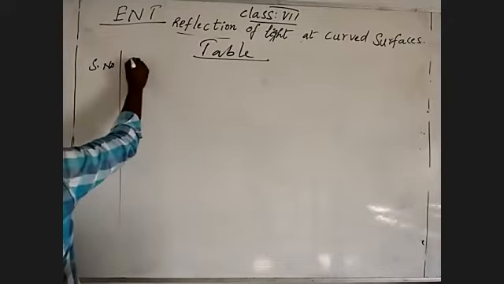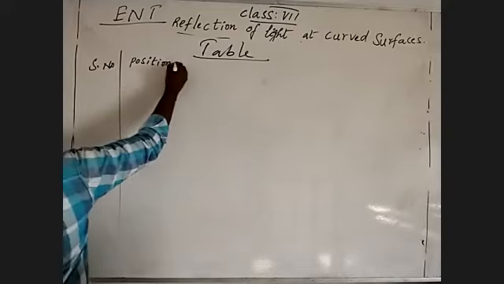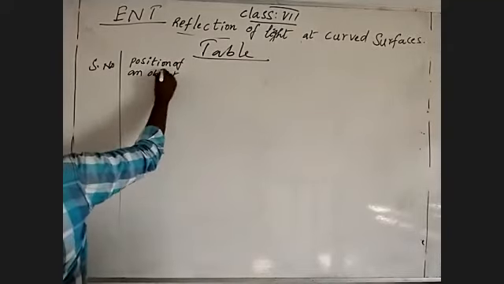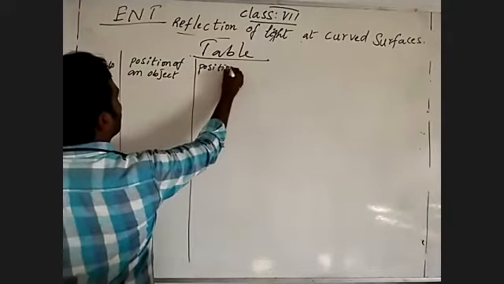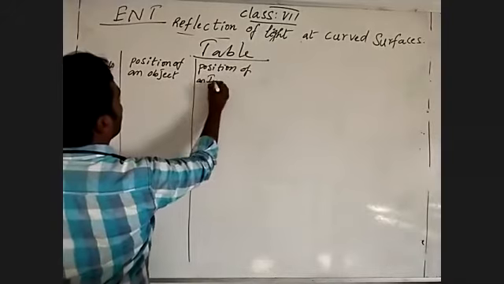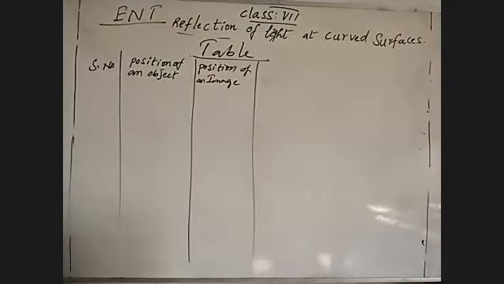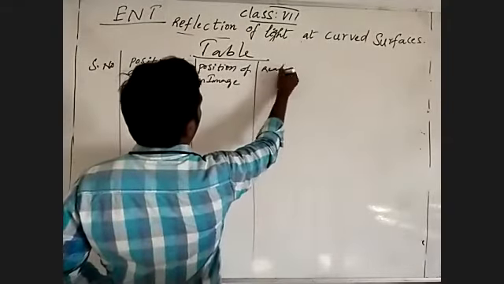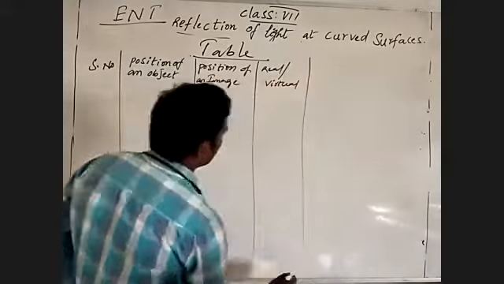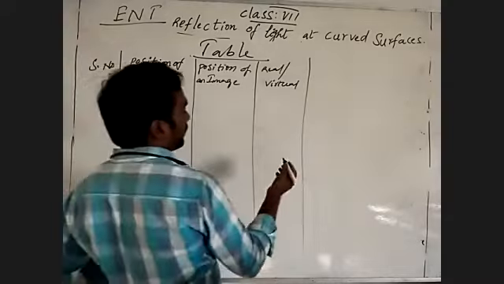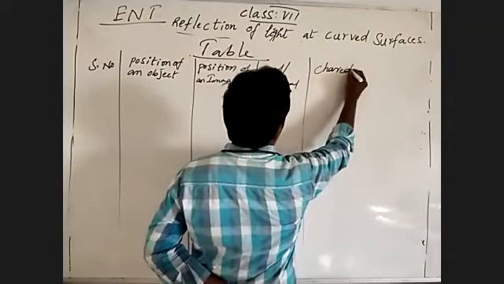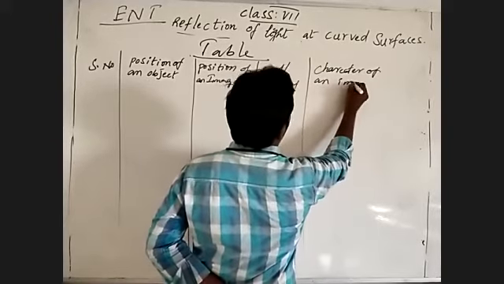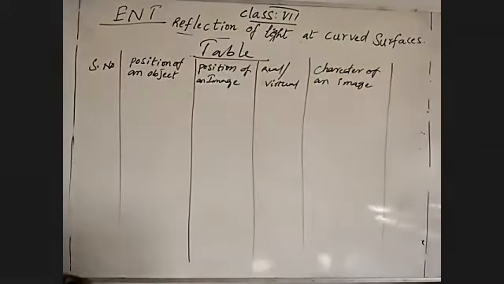Serial number, position of an object, position of an image, and real or virtual, and also we have to consider the character of an image.